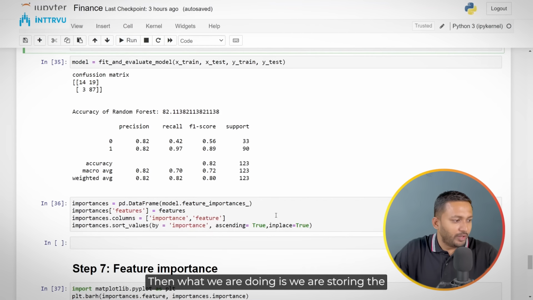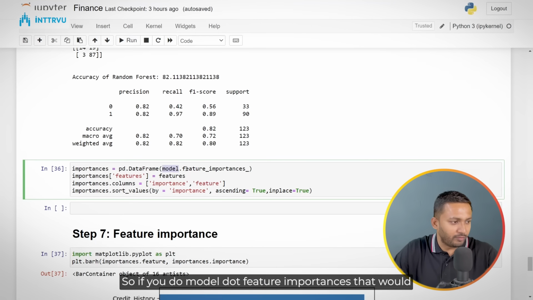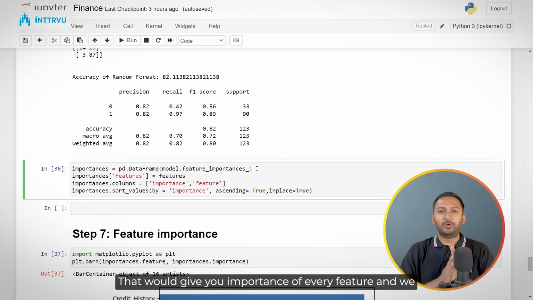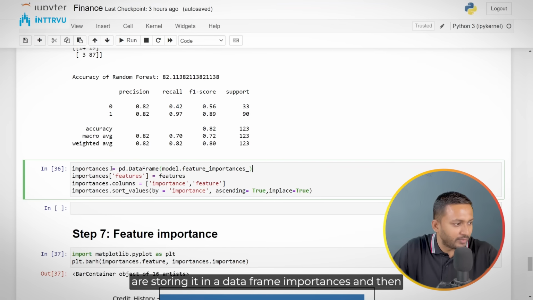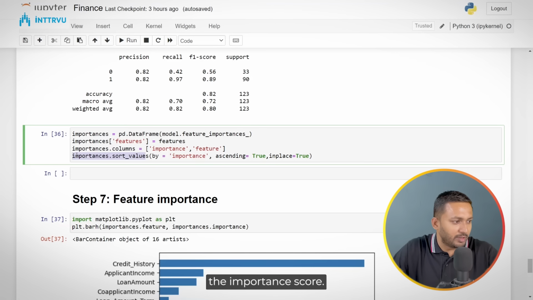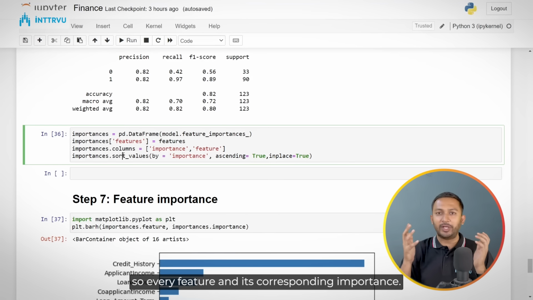Right. Then what we are doing is we are storing the important features that we are getting from the model. If you do model.feature_importances_, that would give you the important features which are calculated based on how the features are used across the trees. That would give you the importance of every feature. Okay. And we are storing it in a data frame, importances, and then we are sorting the feature values over here based on the importance score. So this would give us all the feature importances, every feature and its corresponding importance.